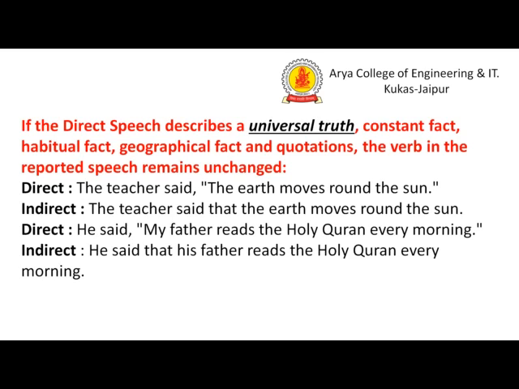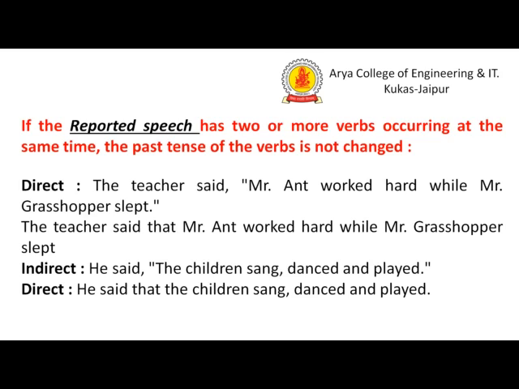The teacher said the earth moves round the sun. The same way, the teacher said, we put the conjunction, but in the reported speech there should be no change. As it is, we have to apply the sentence: the earth moves round the sun. Now he said, my father reads the Holy Quran every morning. And the indirect speech, he said that his father reads the Holy Quran every morning. So this is the rule of the universal truth. There should be no change in the speech.